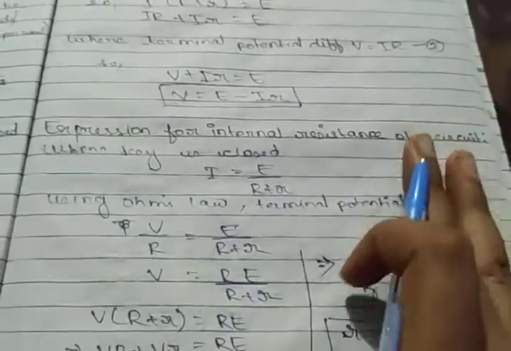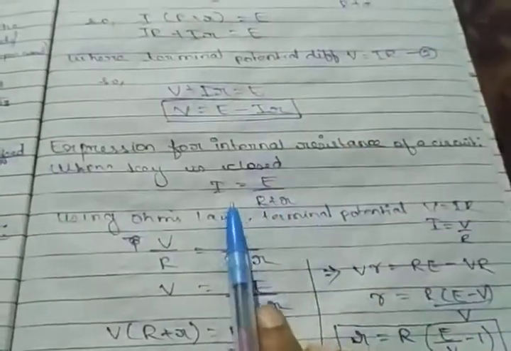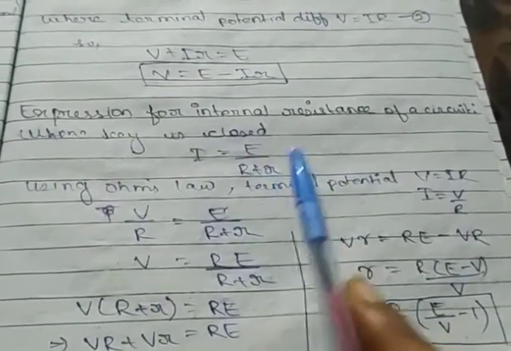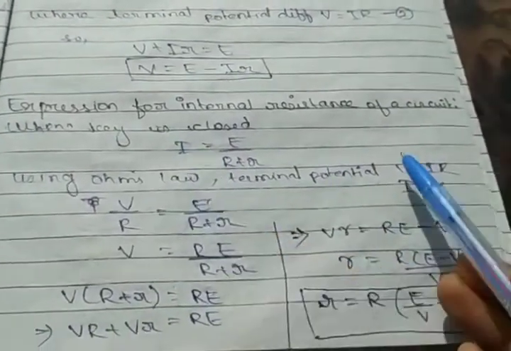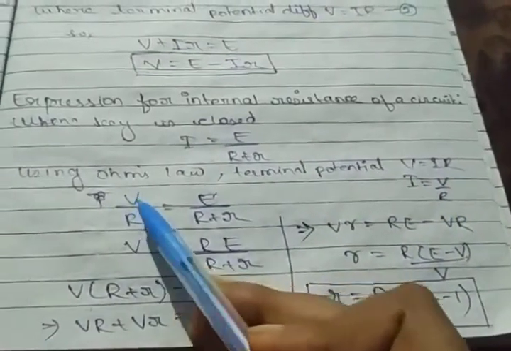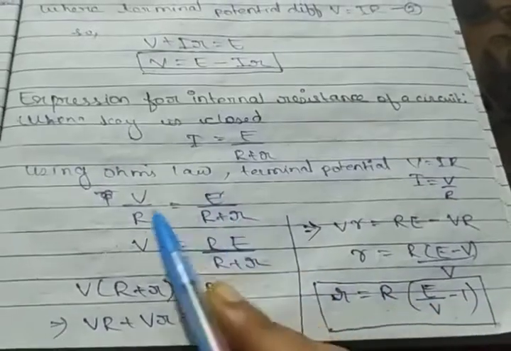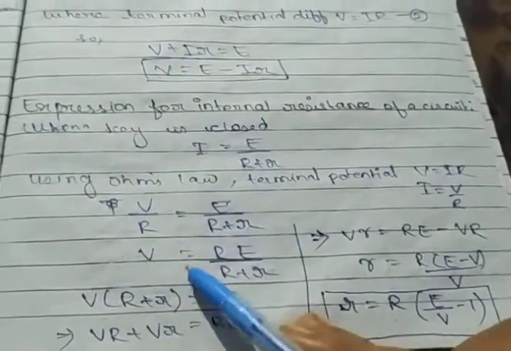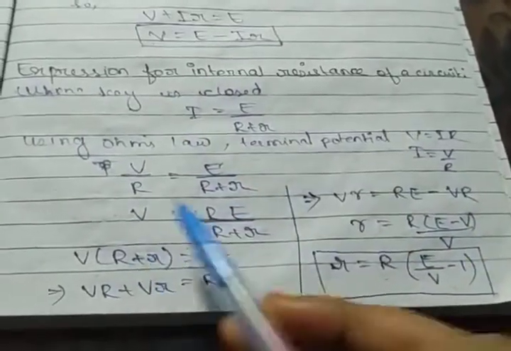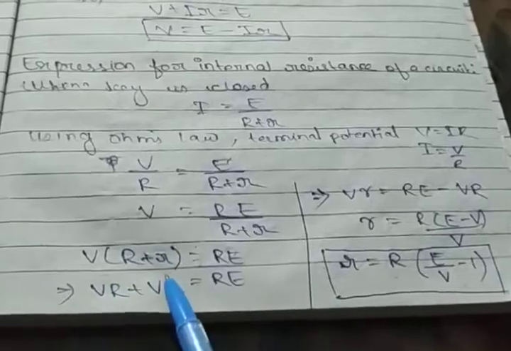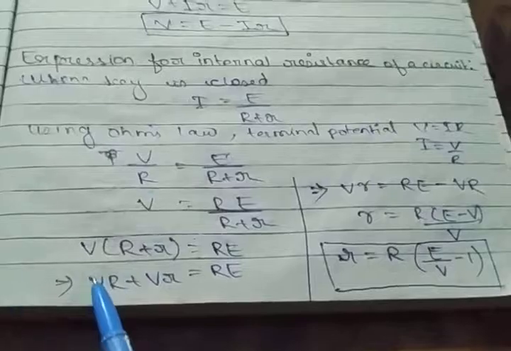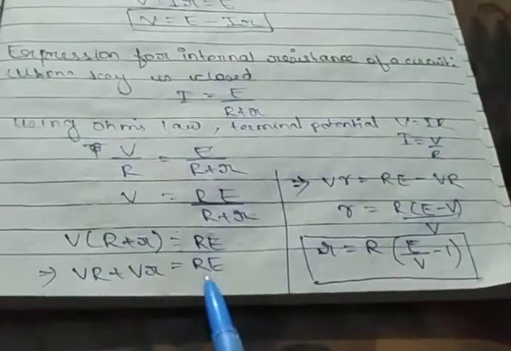One more very small derivation for internal resistance. From the same equation we will get I is equal to E upon R plus r. So again here what we will do, in place of I, if I put I is equal to V by R from Ohm's law, so we will get one equation as V by R is equal to E by R plus r. Cross multiplication, we have taken this here and we have taken this here. Then V into R plus V into small r is equal to R into E.